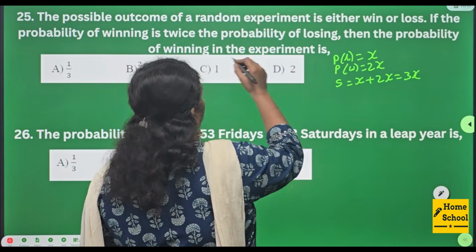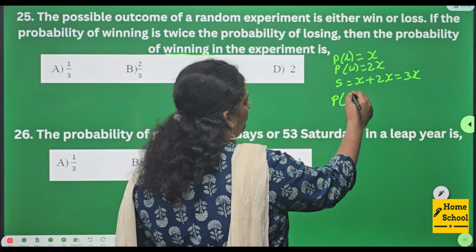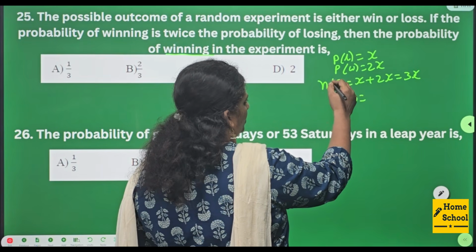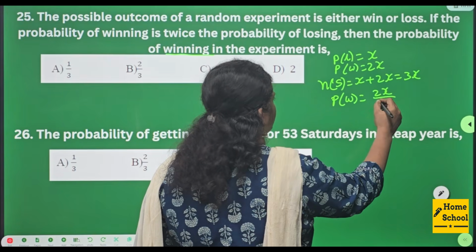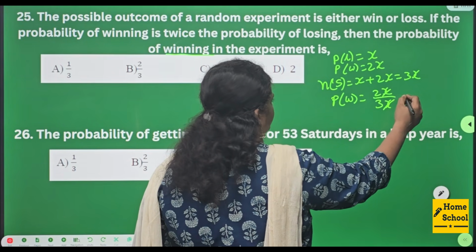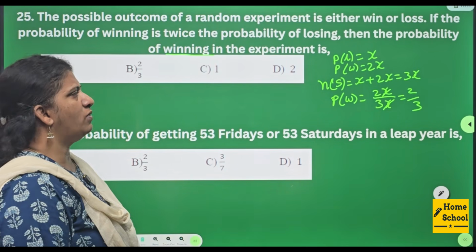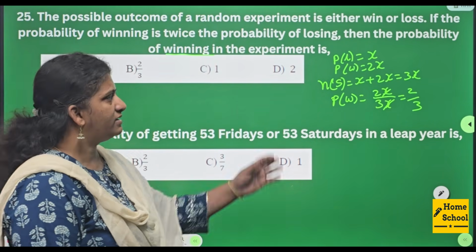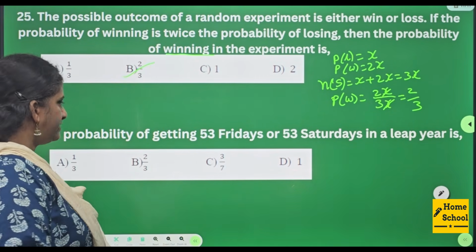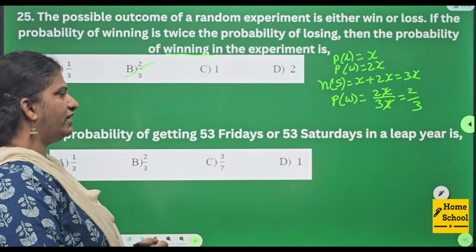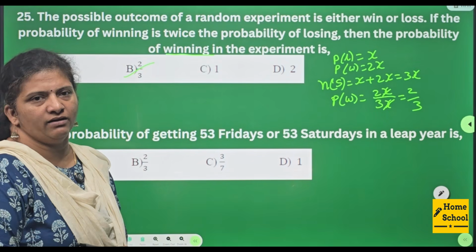Okay. So now what is the probability of winning in the experiment? The probability of winning is winning 2X by total sample space 3X. X cancels, 2 by 3. In the same manner, if they ask you what is the probability of losing, that means X by 3X, that is 1 by 3.